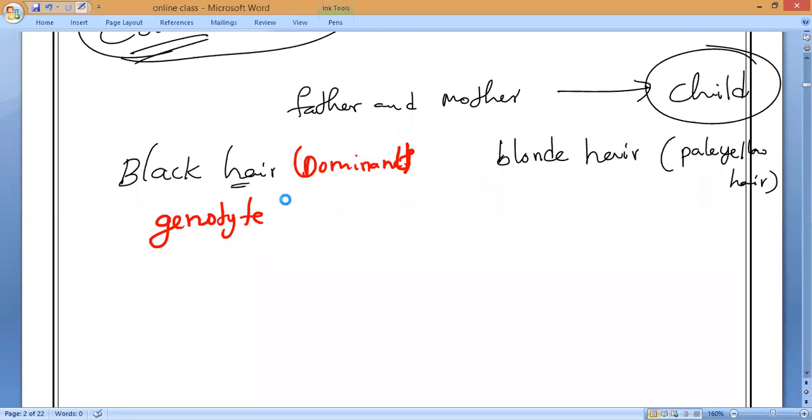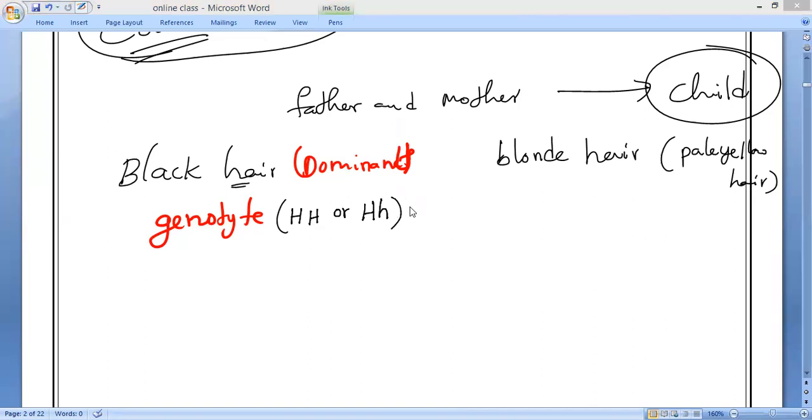Let me take the genotype as capital H. Capital H, capital H, or we can say capital H, small h. Very good. So either it is capital H, capital H, or capital H, small h.